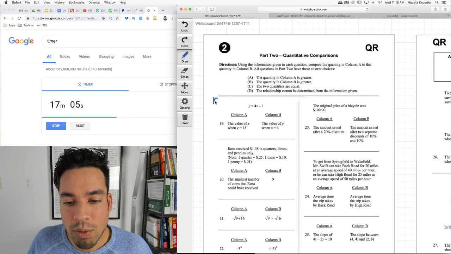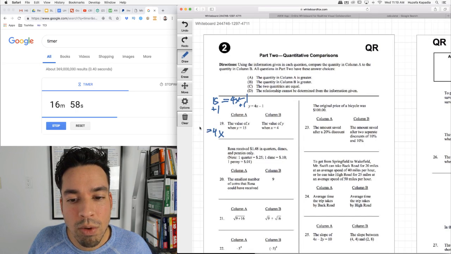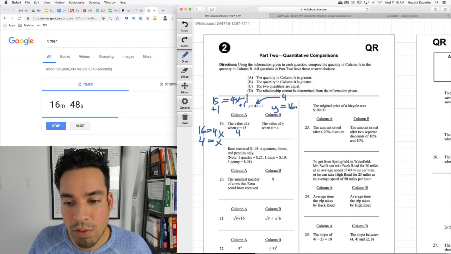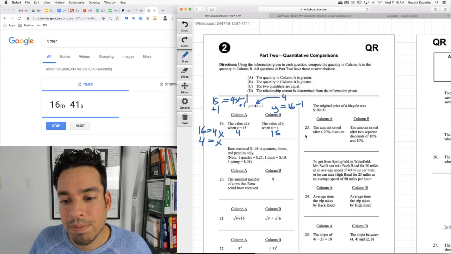If y equals 15, it's 15 equals 4x minus 1. Isolate: we add 1 to both sides. I get 4x equals 16, x equals 4. So the value of x here is 4. The value of y when x equals 4: plug 4 in for x, and we get y equals 4 times 4 is 16, minus 1 is 15. So clearly column B is bigger. Actually, I'll write a B. Okay. Next,